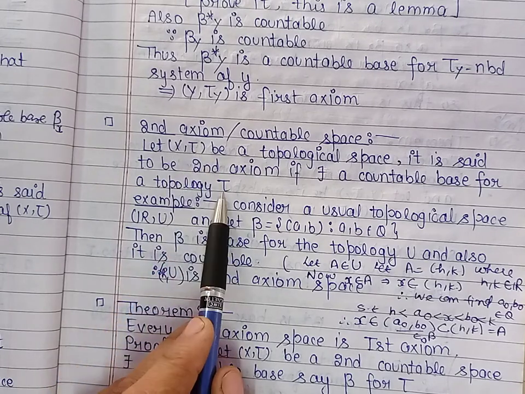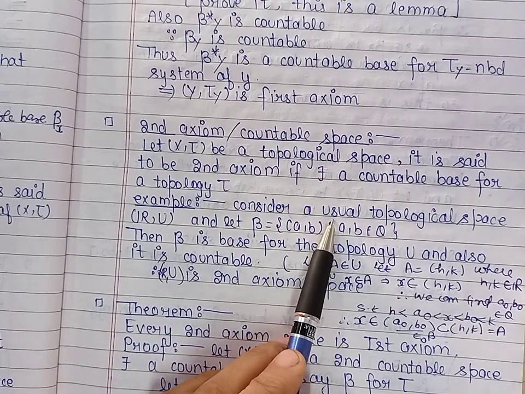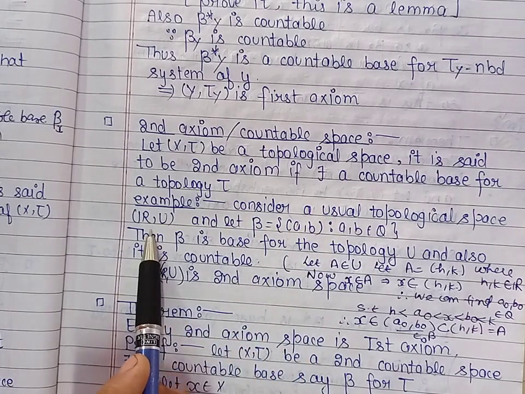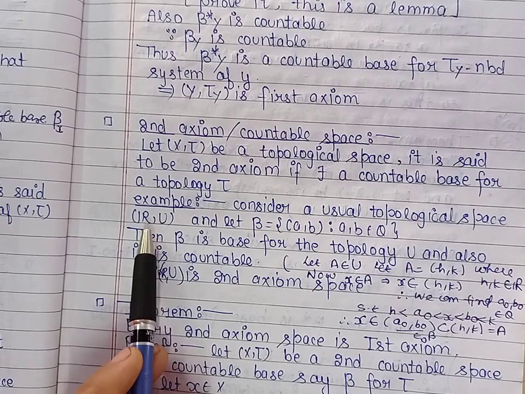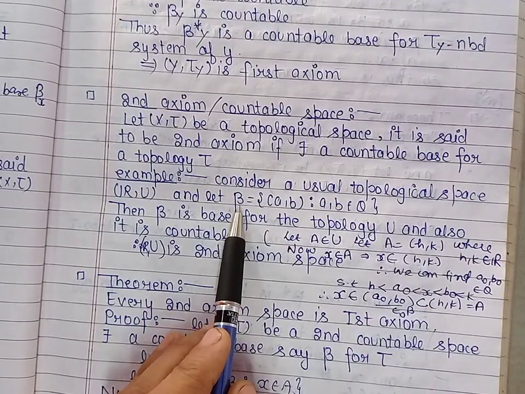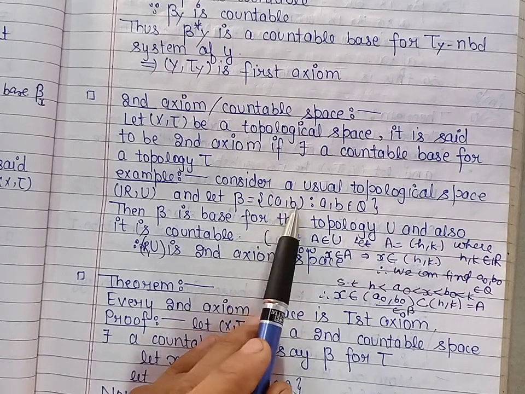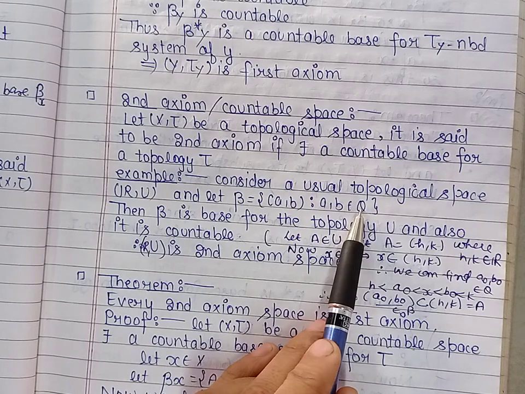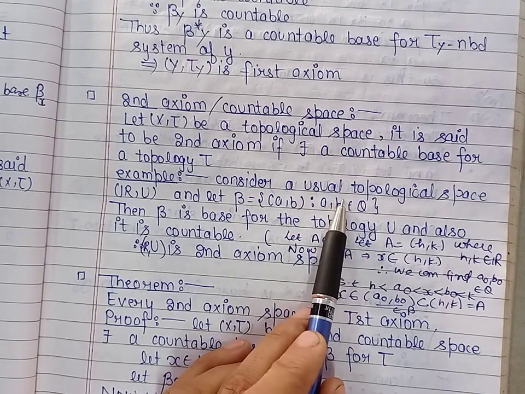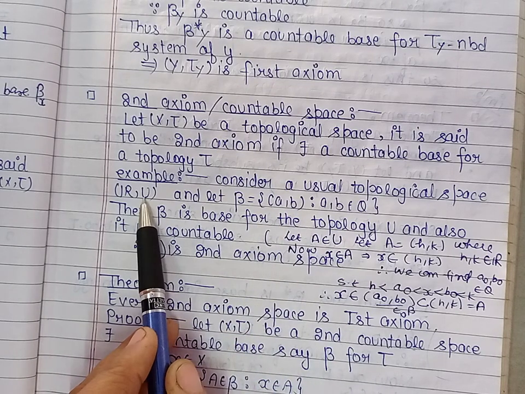topology tau. Let us discuss an example of a second axiom space, the usual topological space. That is second axiom. We show that the space is second axiom. So let us take a collection beta of the open intervals whose end points a and b are rational numbers. Now we show that this collection is a countable base for the topology U.